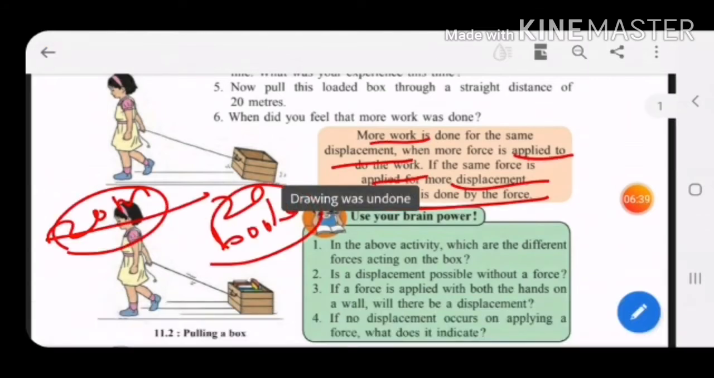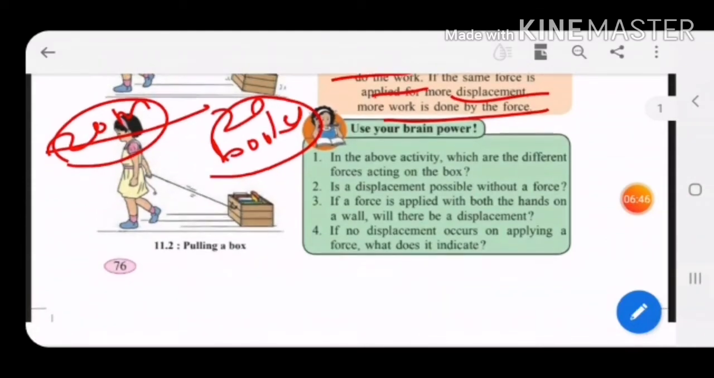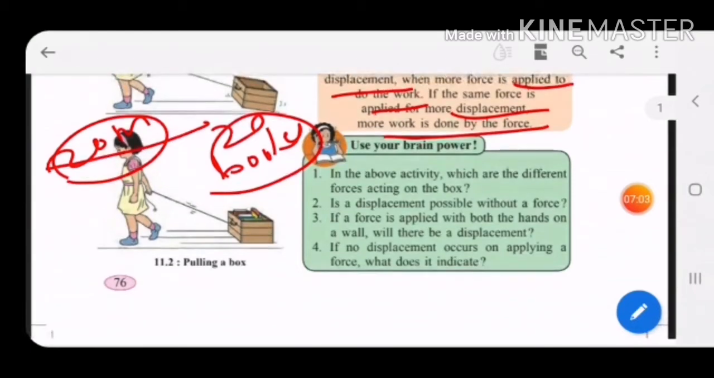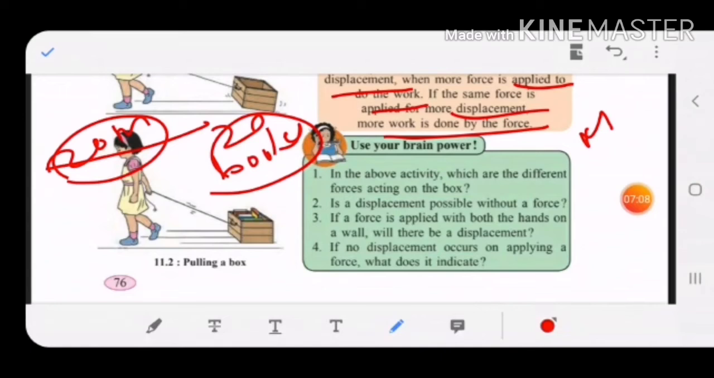Is it okay, children? Now use your brain power. In the above activity, which are the different forces acting on the box? Children, the box was on the ground, so definitely gravitational force was acting. The girl is pulling it with the help of her hands, so muscular force is applied. Then frictional force, because friction takes place between the ground and the box. So three forces are acting on the box: muscular force, gravitational force and frictional force.